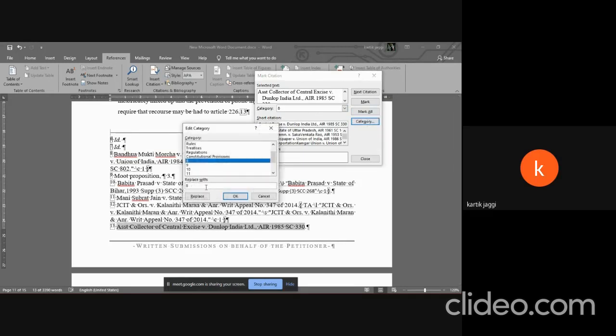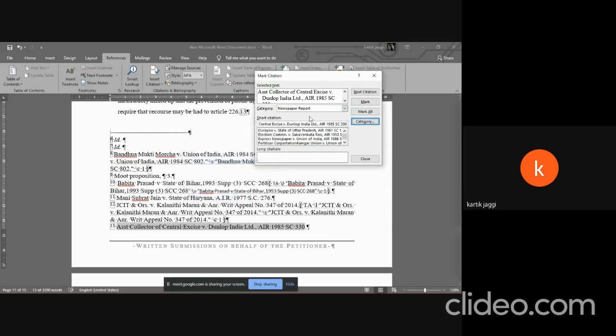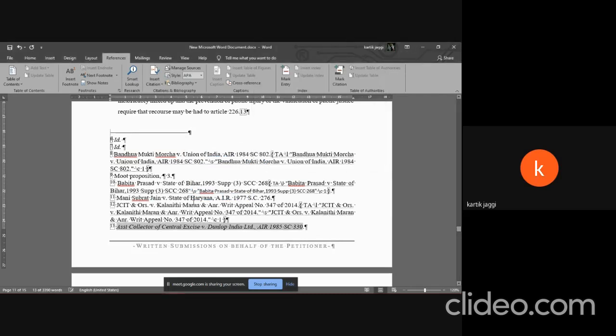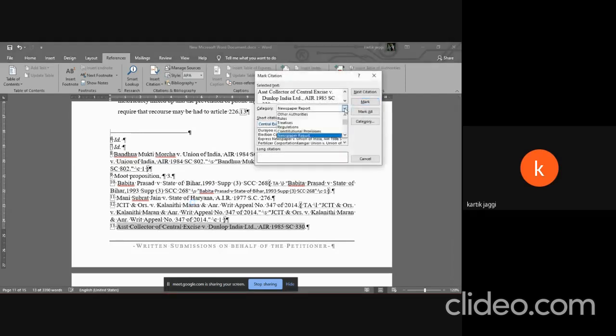You have to click on replace as well. Just like that, you have a newspaper report category as well. So it will show up when you insert the table of authorities. Right about now, we're just going to mark it in the correct category, that is cases.